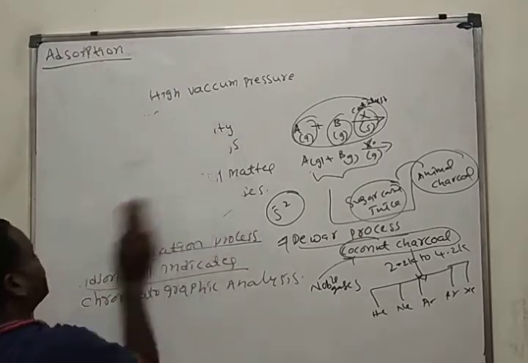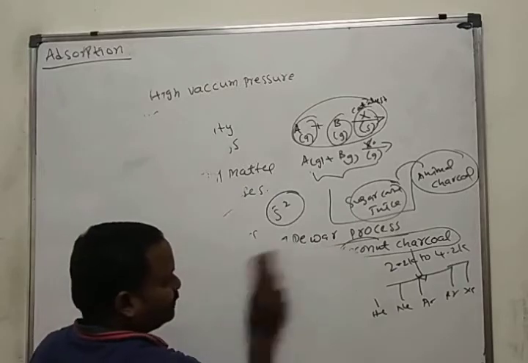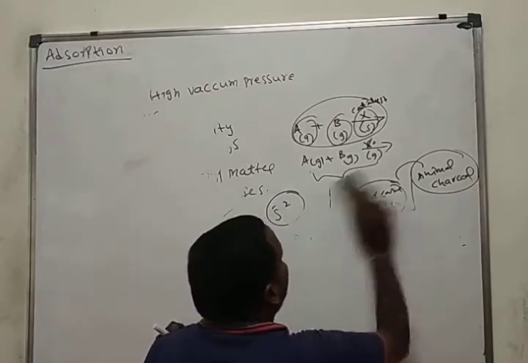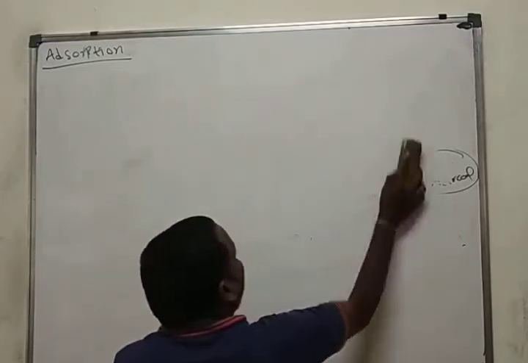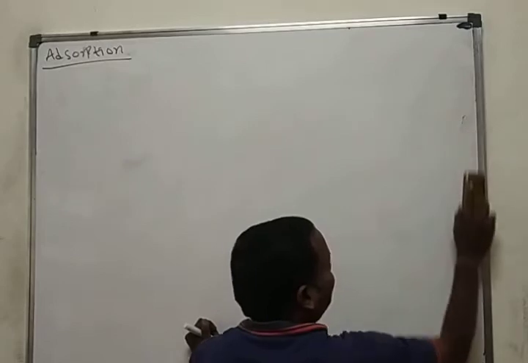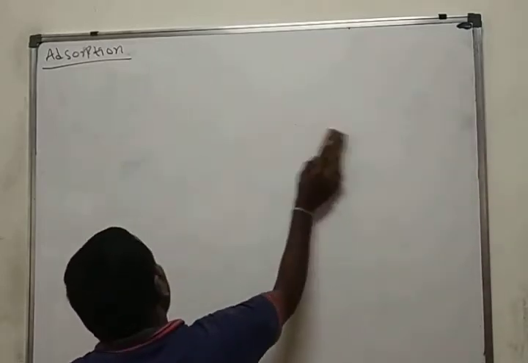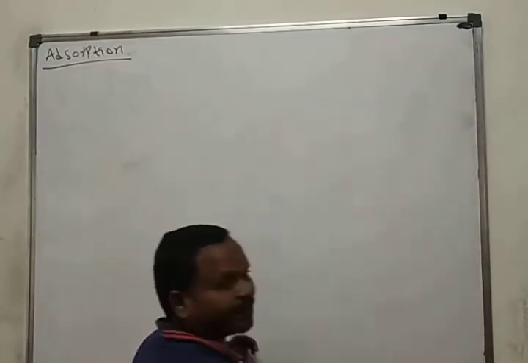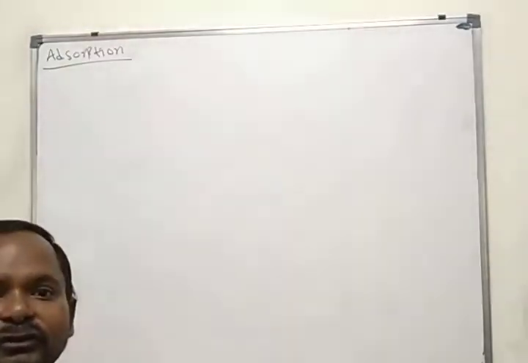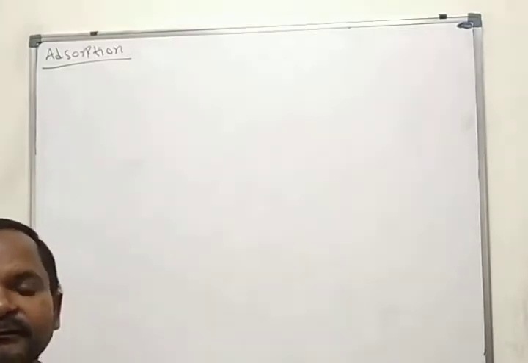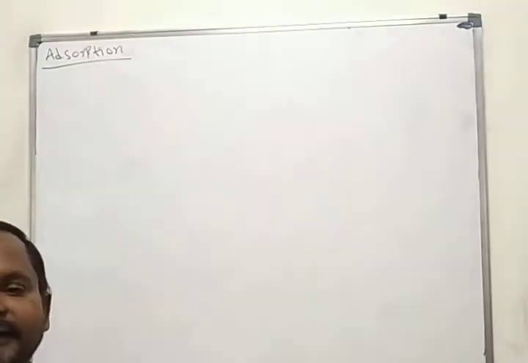Then in continuation, we see the absorption isotherms. What is the meaning of isotherm? Isotherm means at constant temperature. Isobar means at constant pressure. Isochore means at constant volume. We draw curves between two fundamental quantities: at constant temperature we call it isotherm, at constant pressure we call it isobar, and at constant volume we call it isochore.